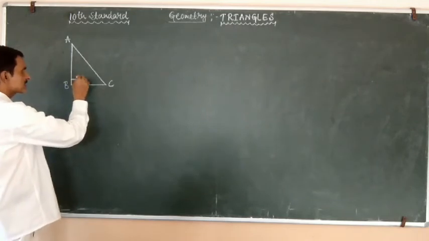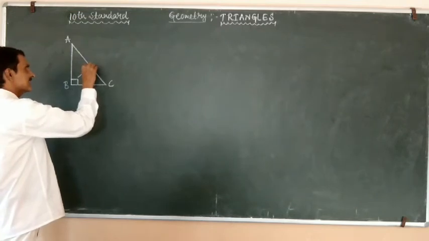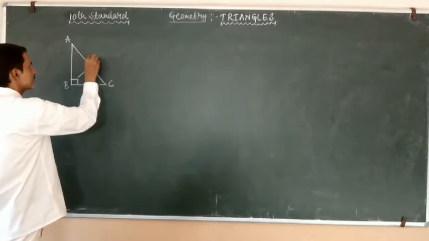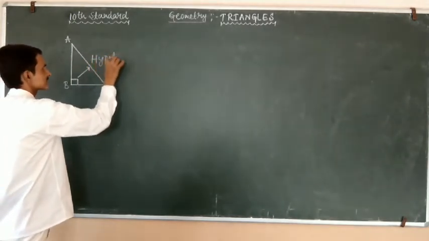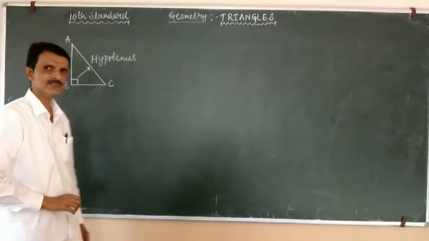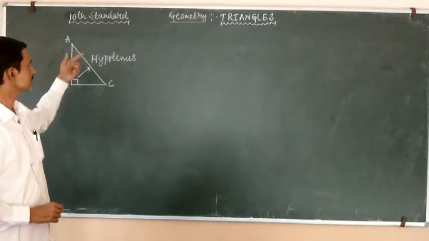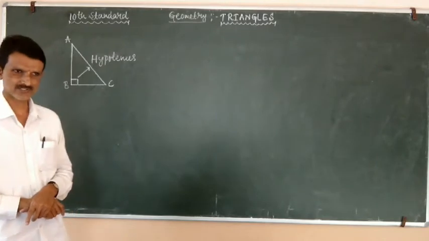The side which is opposite to the right angle is called hypotenuse.